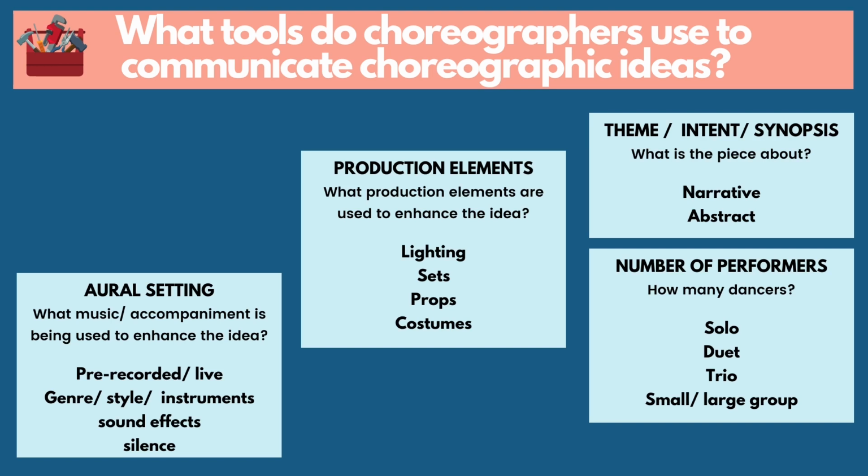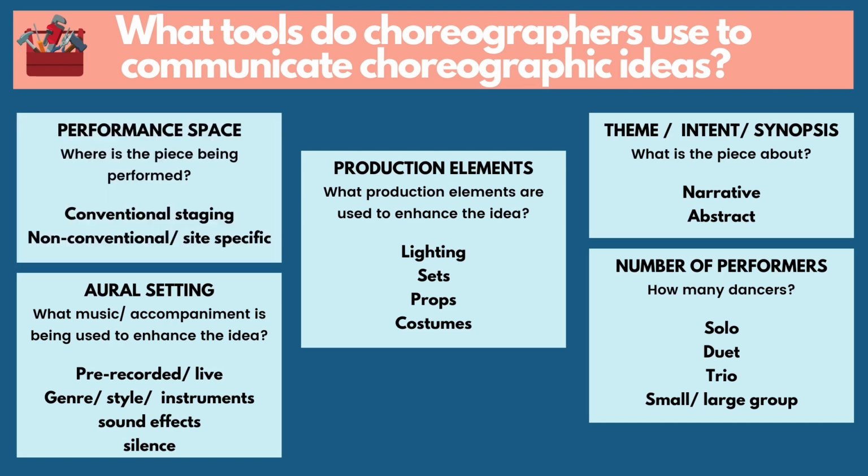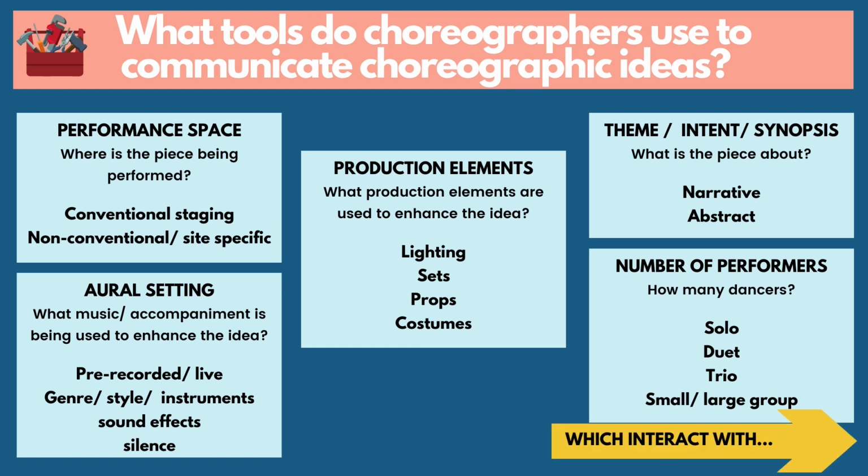So it could be the tempo of the music, it could be the dynamics in the music, the duration, the mood and the atmosphere. So you're talking about the relationship between the music and the movements. And then also you're looking at the performance space. Where is this piece being performed? Is it on a conventional stage or is it site-specific? Right, so once you've got those 5 things, you're now talking about how they interact with the actual movement.